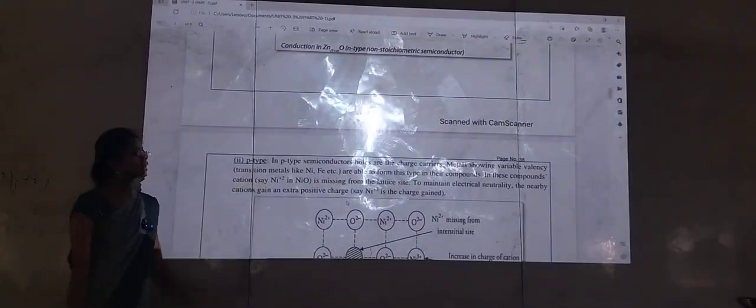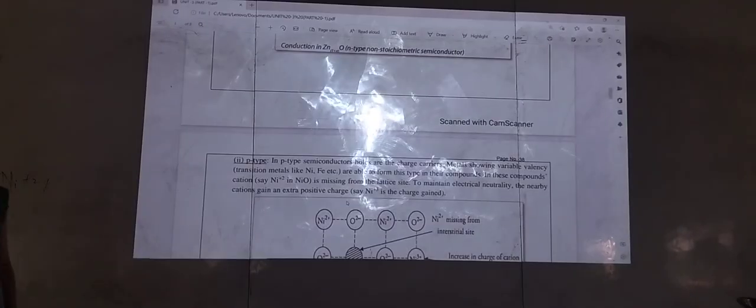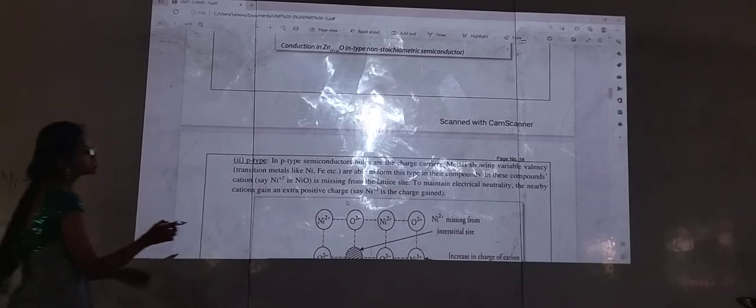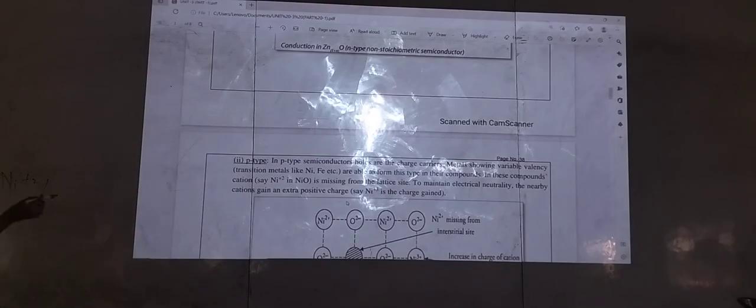Now what is a p-type? In p-type, who are the charge carriers, like we discussed before? Holes. Hole means missing of electrons. So in p-type semiconductors, holes are the charge carriers, and metals showing variable valency, that is transition metals, are able to form this type of compounds.